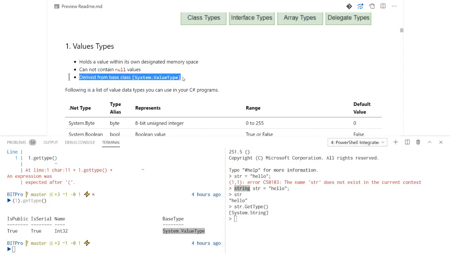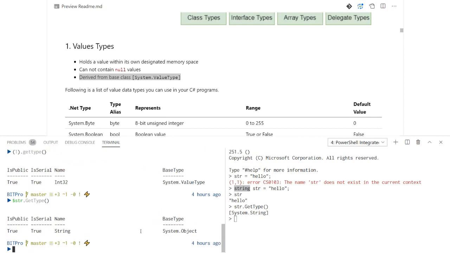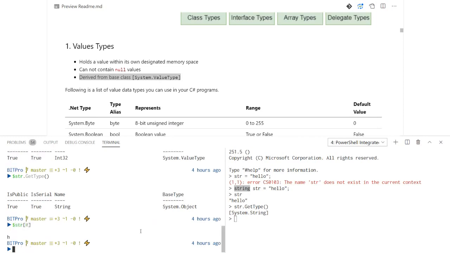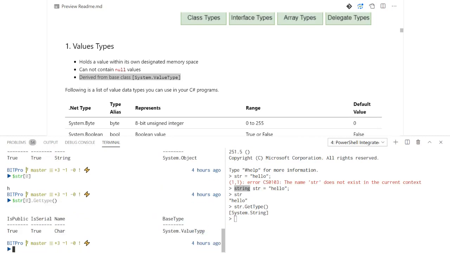So this defines a different category for value type variables. But for a string, when I tried that, it showed me System.Object. So what does this mean? It means that a string is nothing but a collection of multiple variables which are pointing to other variables. A string is an array. If I type str and use index 0, this is a different variable altogether, and if I perform GetType on this, you see it now points to the System.ValueType base class.